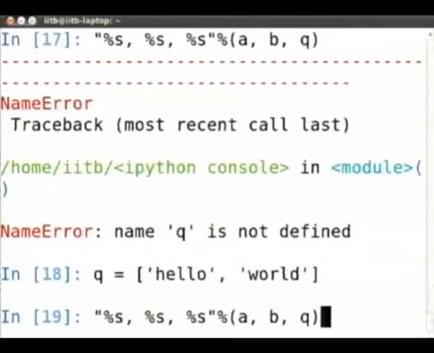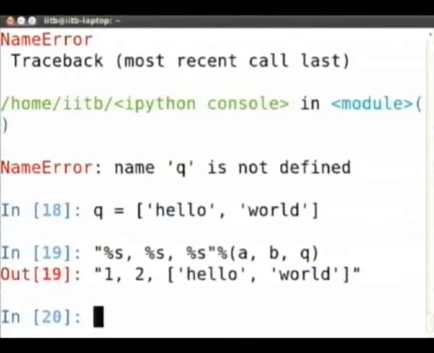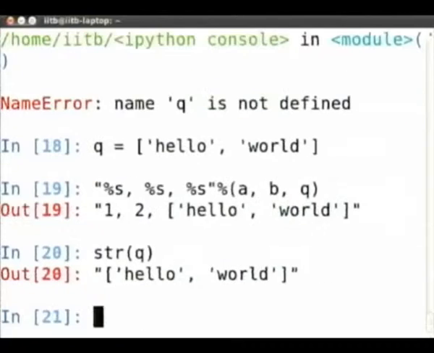Now if I do percentage S comma percentage S comma percentage S close quote, percentage A comma B comma Q, it will actually try to represent that string itself as a string and put it. The other option is there is another built-in called str, which will convert any argument you give it to a string. So if I give it Q, it will give a stringified representation for that quantity Q. So for example, I can say print A comma B comma str of Q. That will also work.